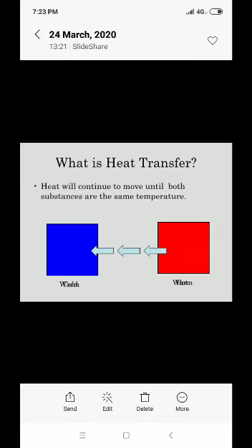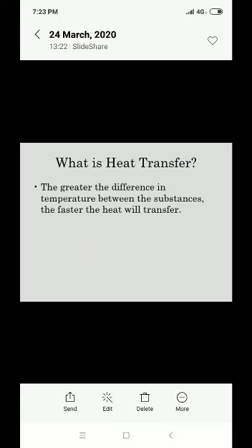The basic mechanism of heat transfer is that heat will continue to move until both substances have the same temperature. If the temperature of both substances is the same, then heat transfer will not take place. And if there is a greater temperature difference between the substances, the faster the heat will transfer. This is the basic mode of heat transfer.